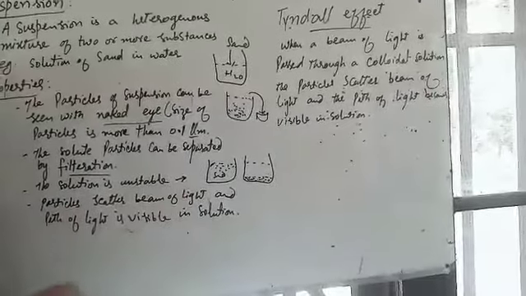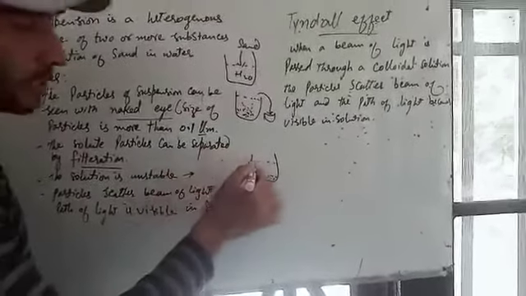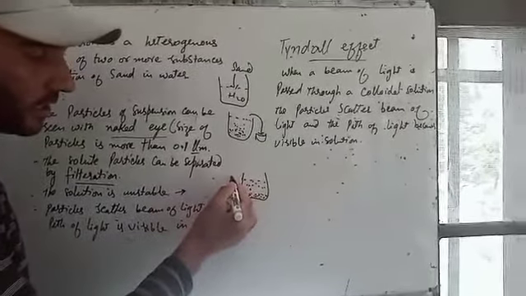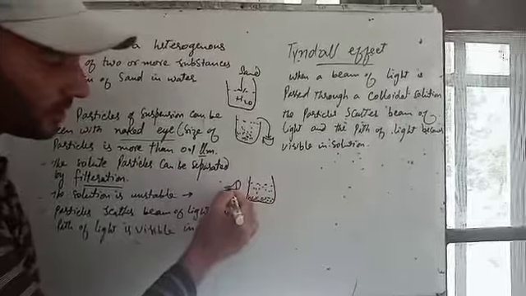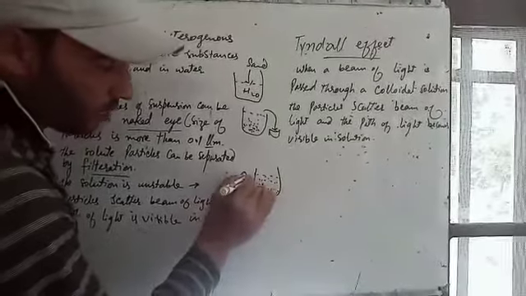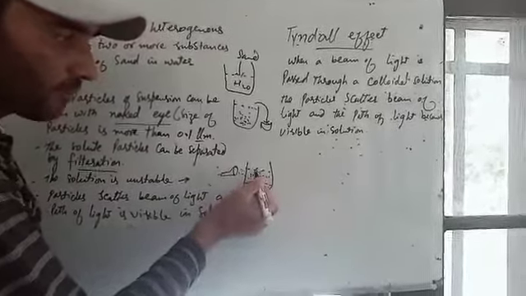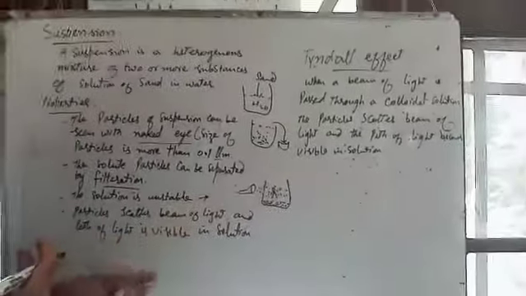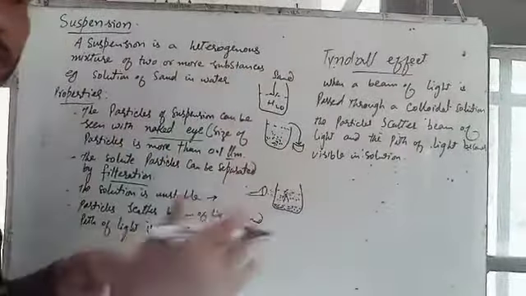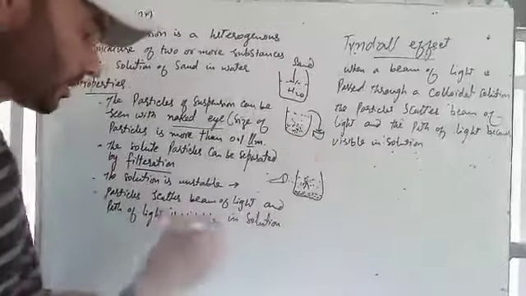Particles scatter beam of light. That means if we throw a beam of light, if it is a torch, in that solution, because the dust particles are always present in it, the light will pass through the water and these dust particles will scatter the beam of light. Scatter means they will spread out the beam of light.